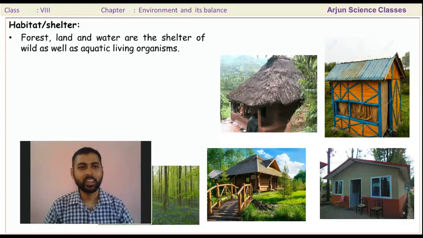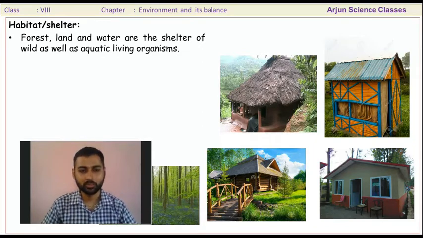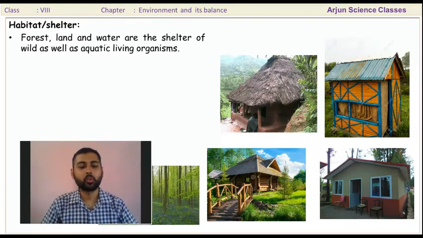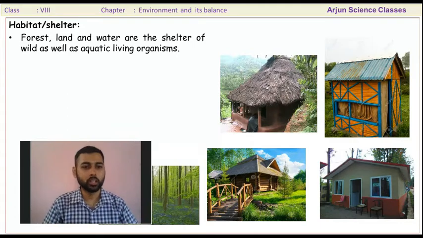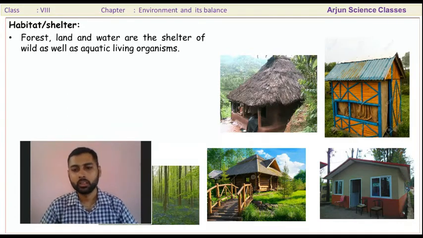Forest, land and water are the shelter of wild as well as aquatic living organisms. Forest is the habitat for wild animals, for tiger, and for other wild animals like elephant, deer, etc. Land and water are the habitat for aquatic animals: fish, tortoise, frog, etc.